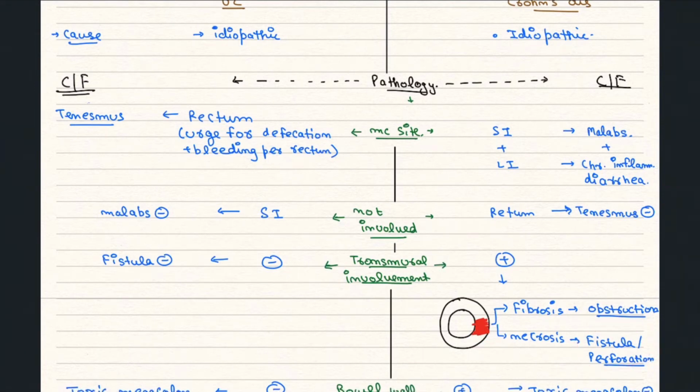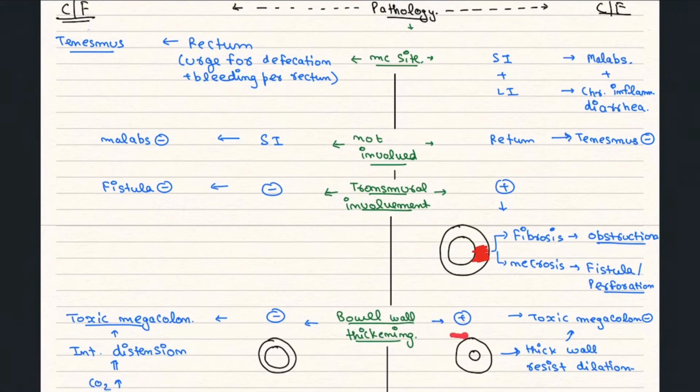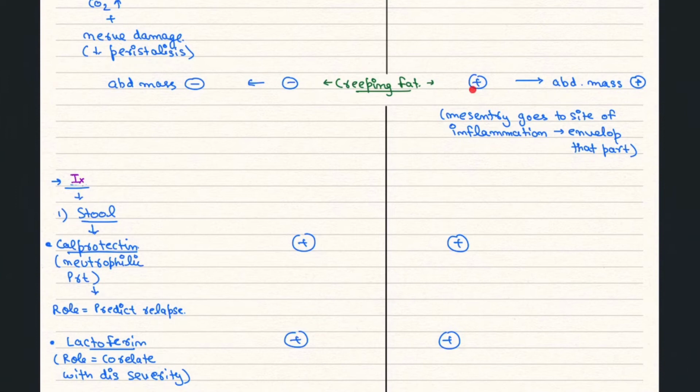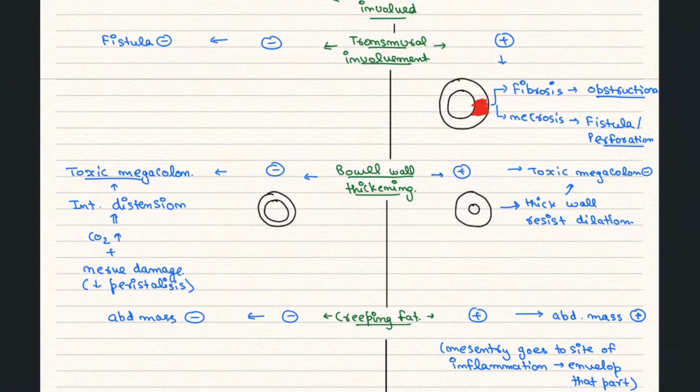While in ulcerative colitis there is only involvement of the mucosa or submucosa, not going beyond the mucosa. So fistula formation and obstructive symptoms will not be there. In obstruction, the features are abdominal distension, abdominal pain, obstipation. These features will not happen. Bowel wall thickening will be present in Crohn's disease, which leads to toxic megacolon, while in ulcerative colitis toxic megacolon will not be present. Creeping fat will also be present in Crohn's disease, while in ulcerative colitis creeping fat will not be present.